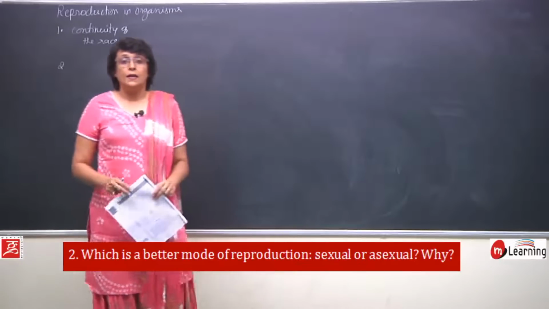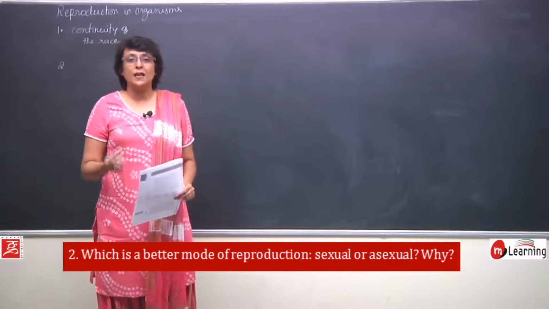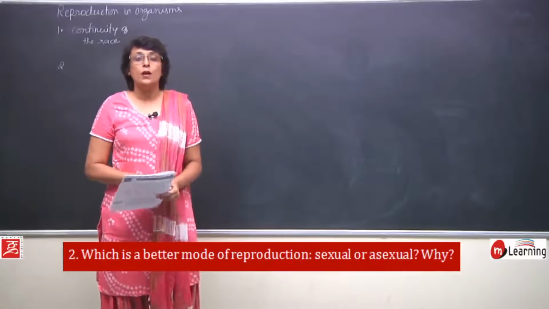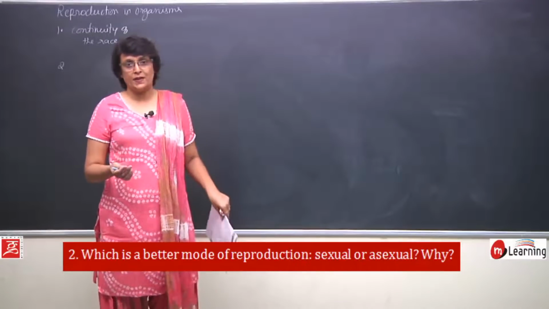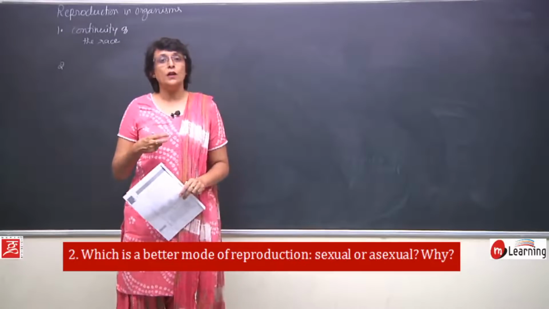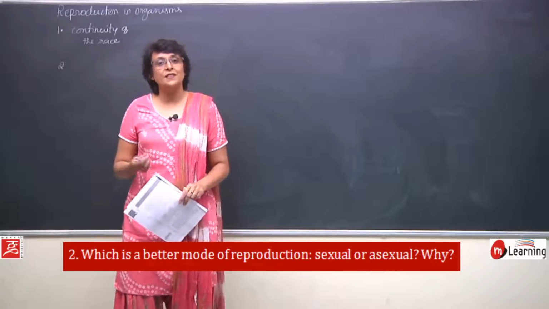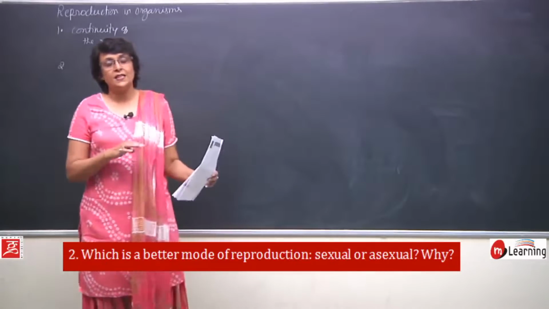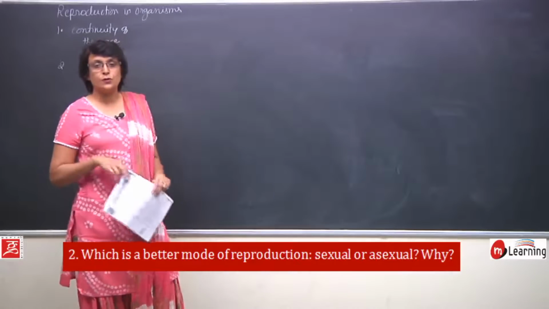But the benefit or the plus point which we are talking about, what gives us better offsprings? That reproduction method would be a better one for the adaptation, for survival in the nature. We have seen asexual method also and sexual method also.